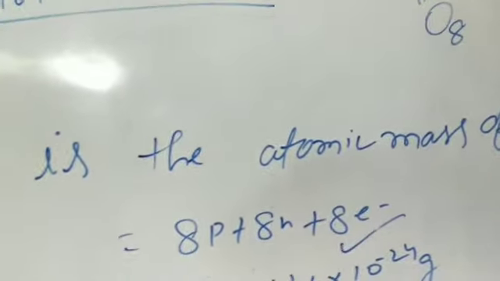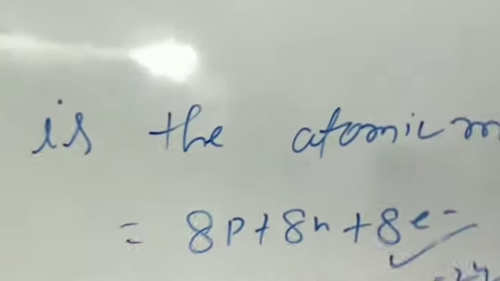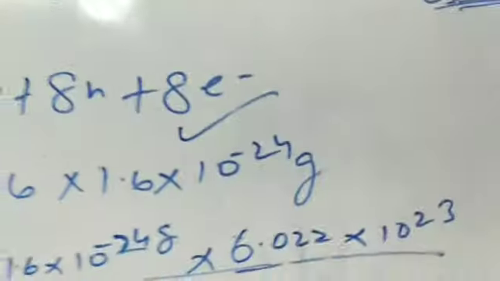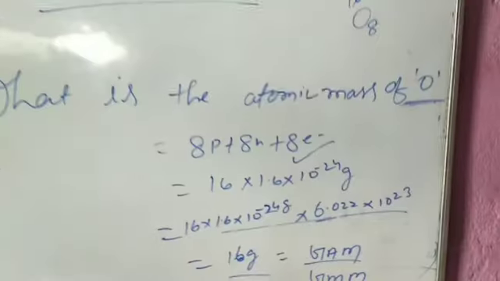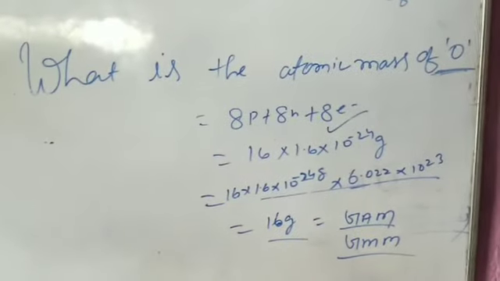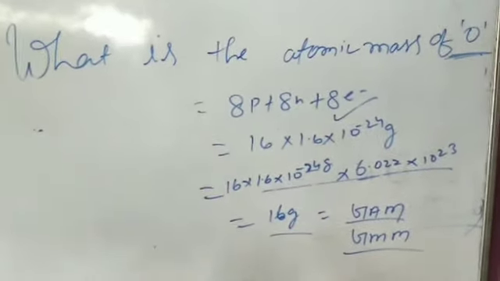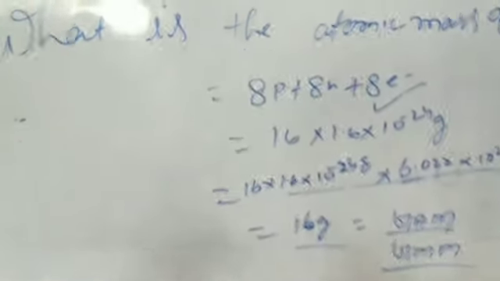In this way we can find the atomic mass of oxygen, and we apply gram when we multiply the atomic mass of oxygen by Avogadro number. In this way we can solve such type of question in a very easy way. You must try to understand this point clearly.